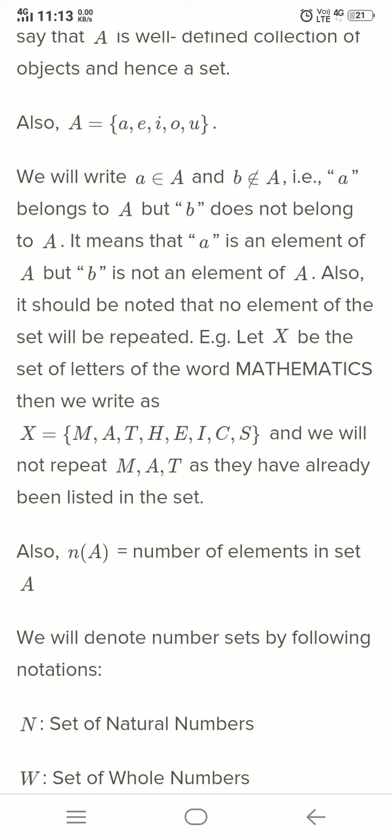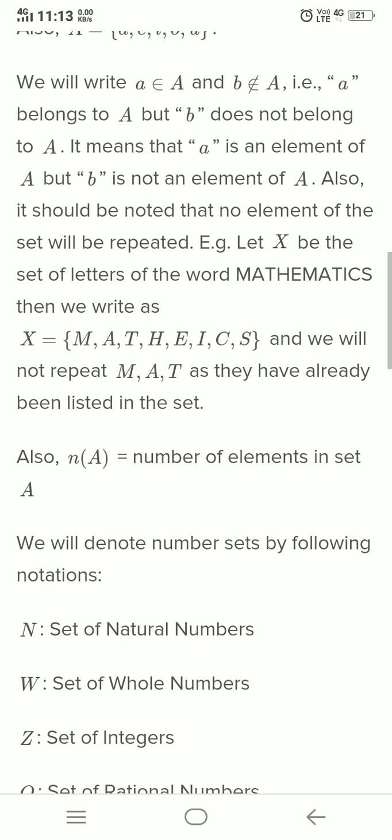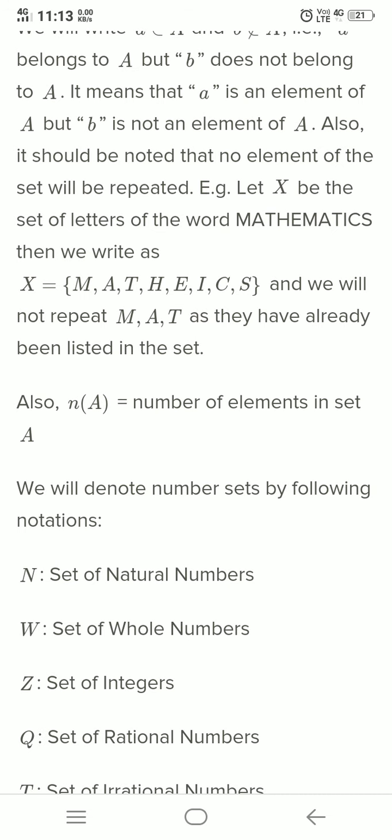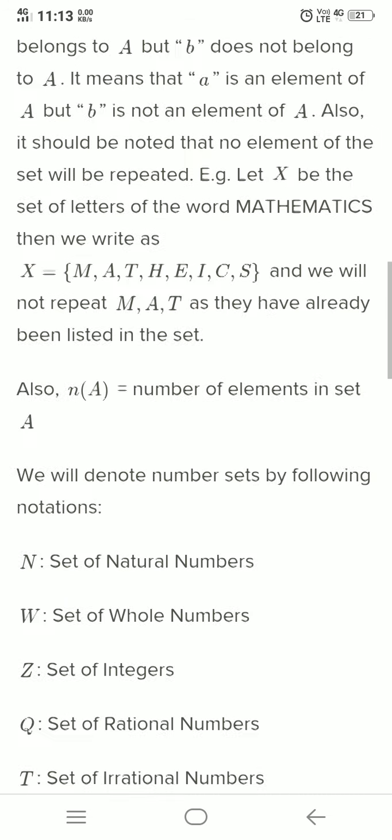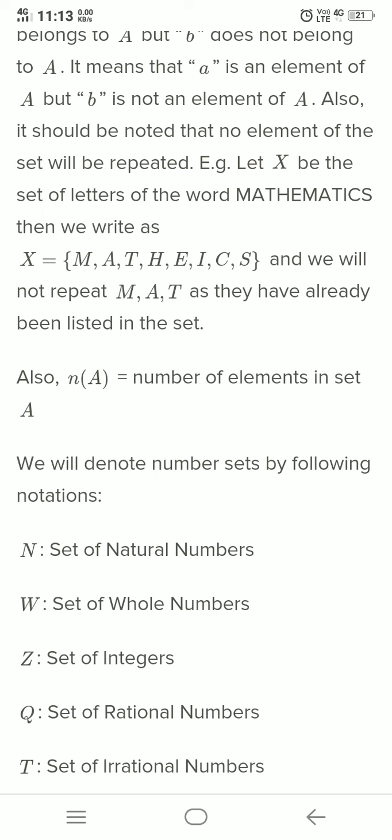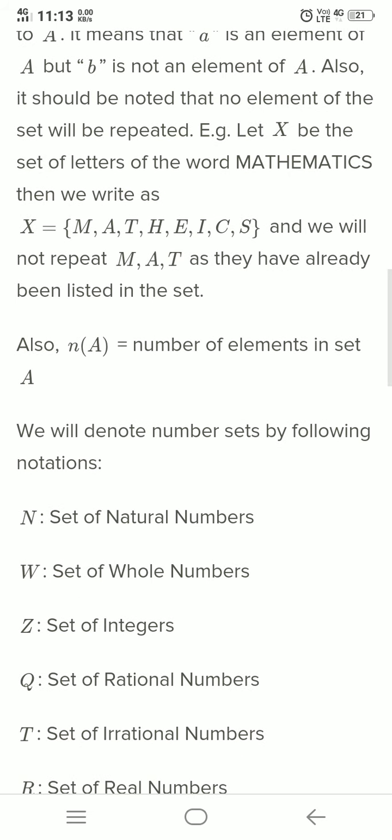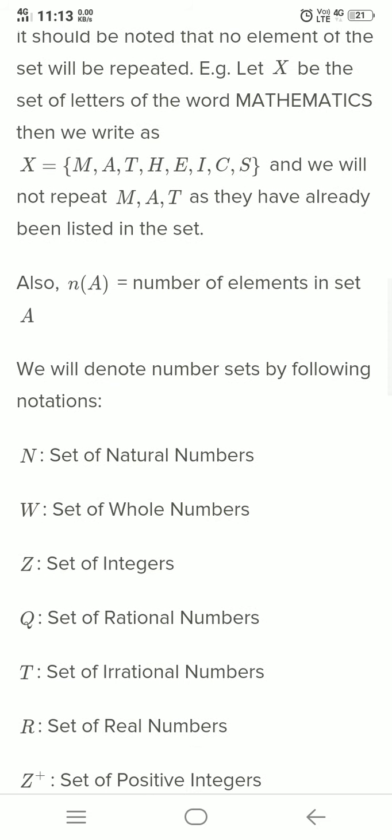Let X be the set of the letters of the word mathematics. Then we write X equals {m, a, t, h, e, i, c, s} and we will not repeat m, a, t as they have already been listed in the set.